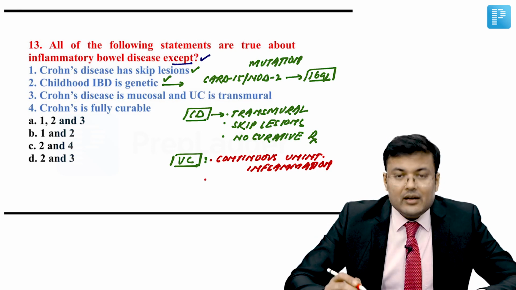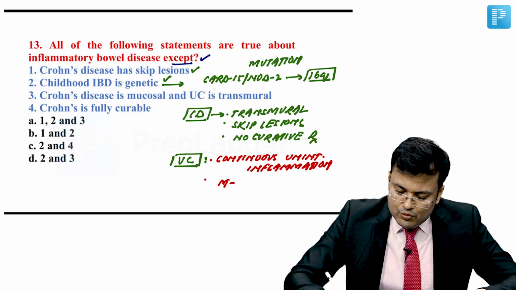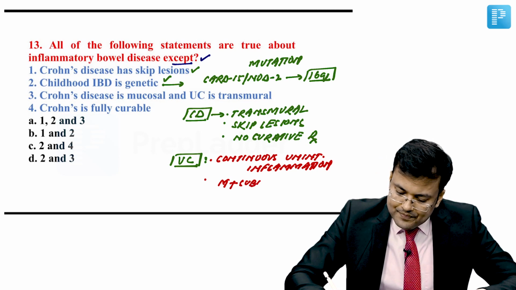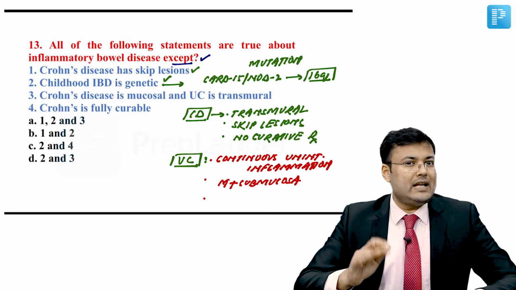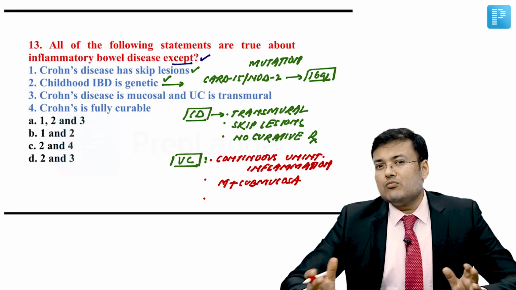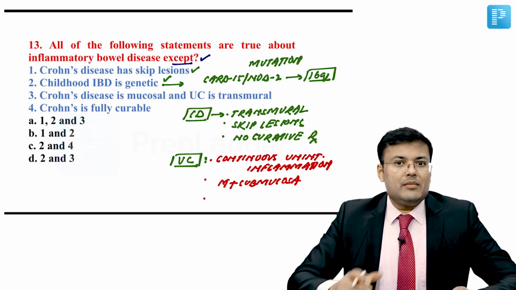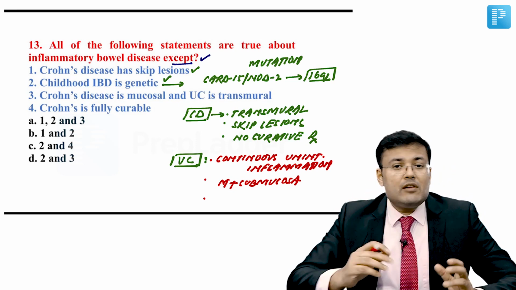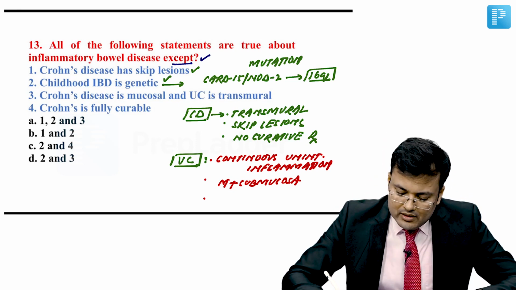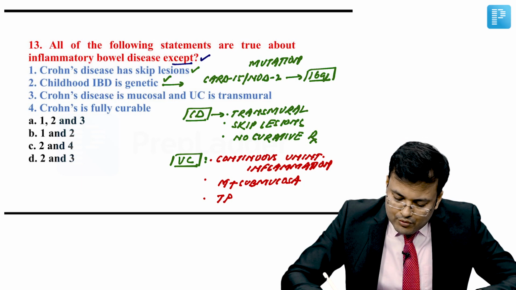And it is involving only mucosa and submucosa. There is only involvement of mucosa and submucosa, and since a continuous lesion is there, the most commonly involved segment is the rectum. It moves cranially upwards and involves the colon. So here we can perform total proctocolectomy, which means surgery is curative.